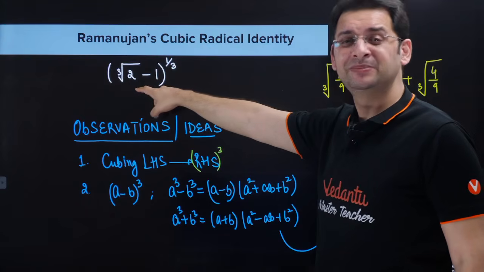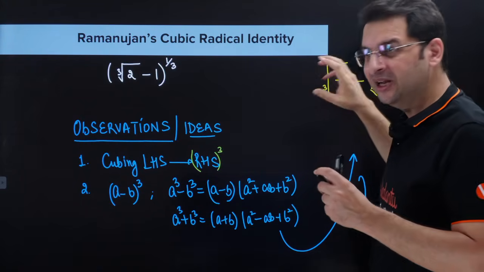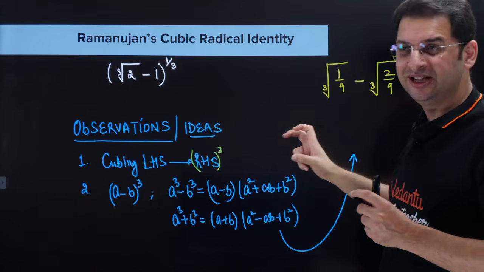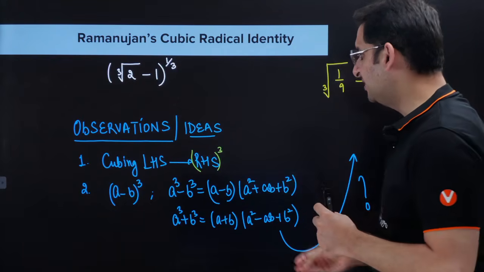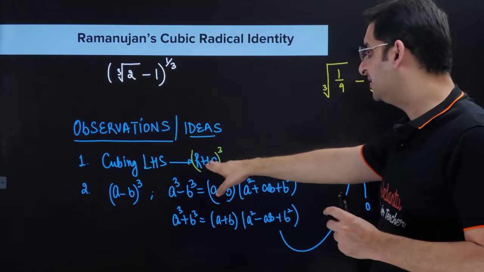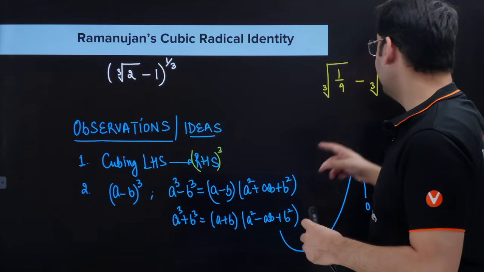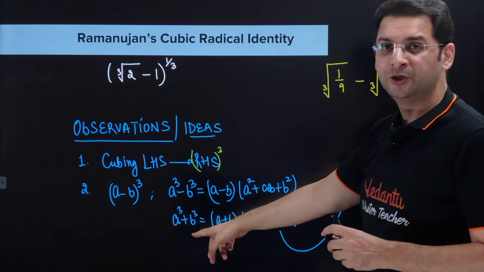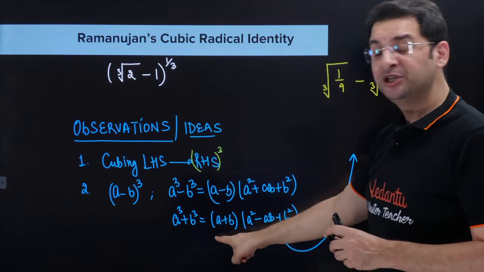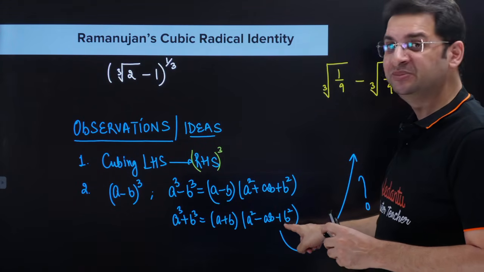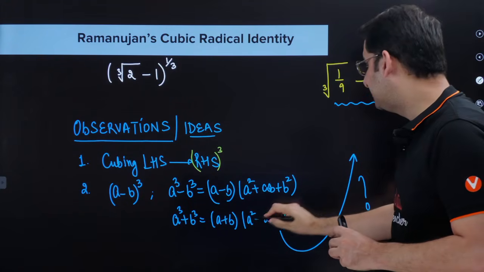So if you cube this, this is a simple expression, cube root of 2 minus 1, and if you cube this, of course you have to be a little careful about it, cubing इसको किस तरीके से करें, and if you are able to see one amazing thing, you will be easily able to do this. So cubing LHS and cubing RHS, whole cube, may be proving they are equal. Of course, यहाँ पर एक आइडेंटिटी है a cube plus b cube, a cube minus b cube, जहां पर इस तरह के एक्सप्रेशंस हैं. For example, a cube plus b cube is (a plus b)(a square minus ab plus b square). Are you able to see that this in fact resembles one of these two brackets?